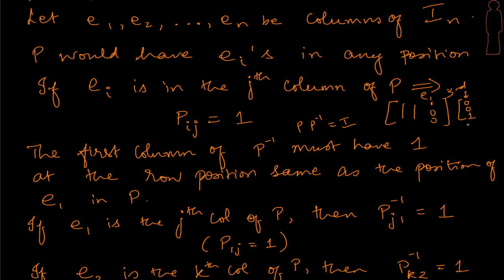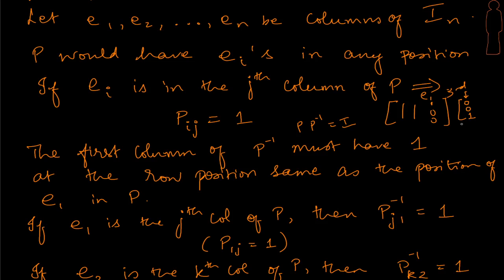What does this convey? That in P inverse, in the first column, the 1 is appearing in the row position 1, 2, 3, the third position, same as the position of E1 in P. What's the position of E1 in P? Third position. If 1 0 0 is in the third position here, I need a 1 in the third row of the first column of P inverse, right?